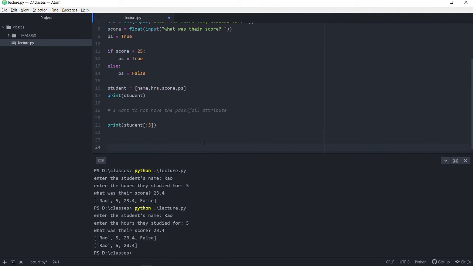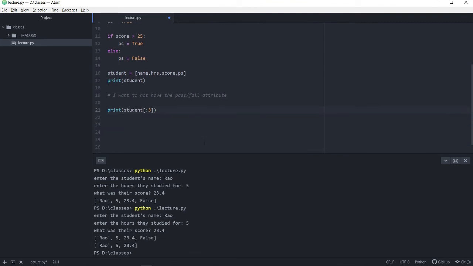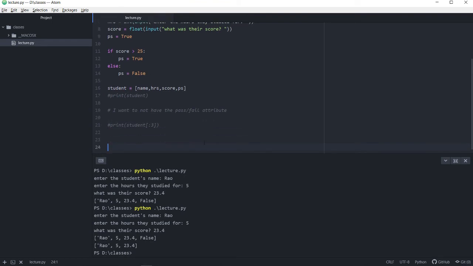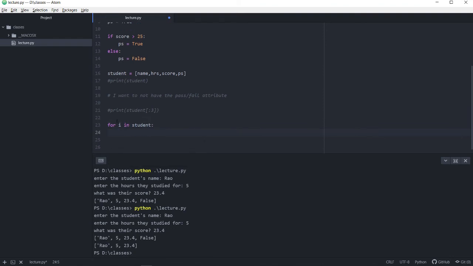So very, very similar to how you would do things with a string. Let's also look at how we'll use our list in a for loop, and I'll write down 2 different ways of doing it, and I'm going to comment out all the print statements for now. And so the first one is going to be very typical: for i in student. So the variable i dynamically is going to take on every single element of my student list. So it's going to become Rao, then 5, 23.4, and then false. And let me just print them out to you.